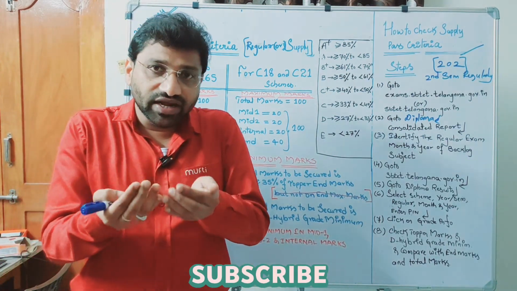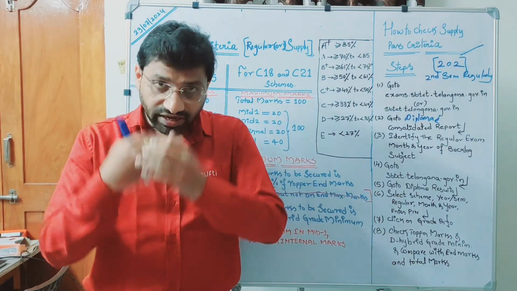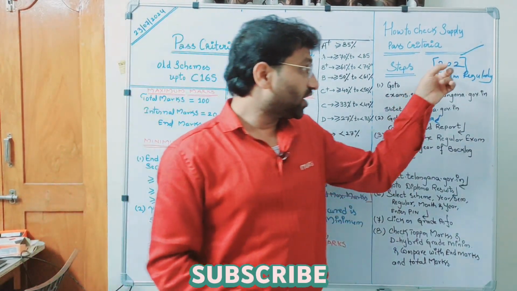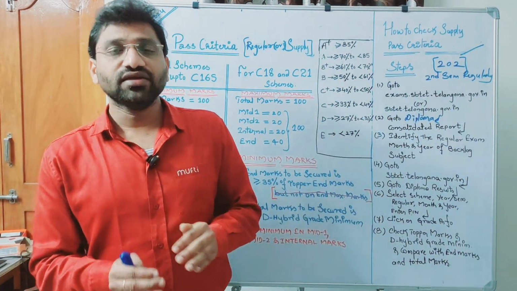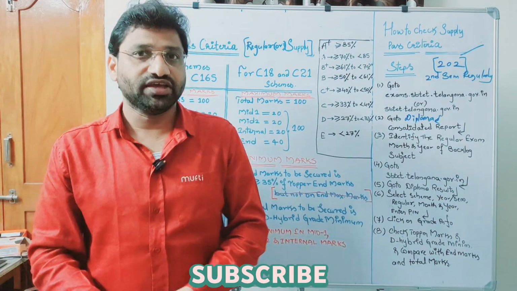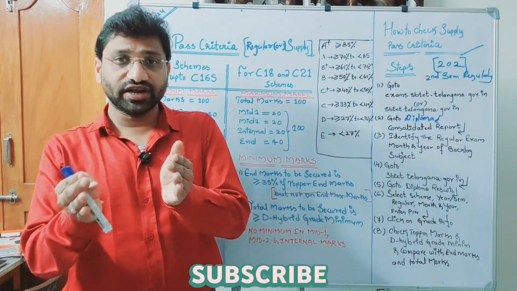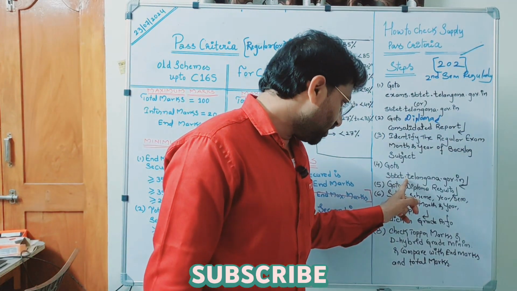So take the month and year of the regular event of this semester, because you are looking at 202 subject which is nothing but second sem. So see when second sem was written regularly, take that month and year. That is important.